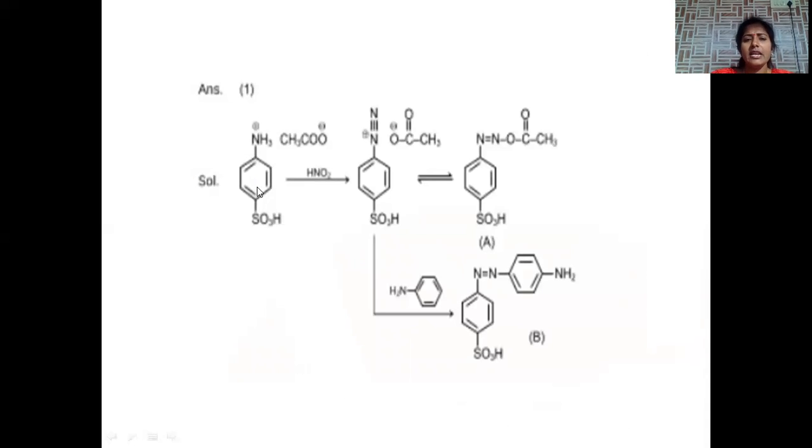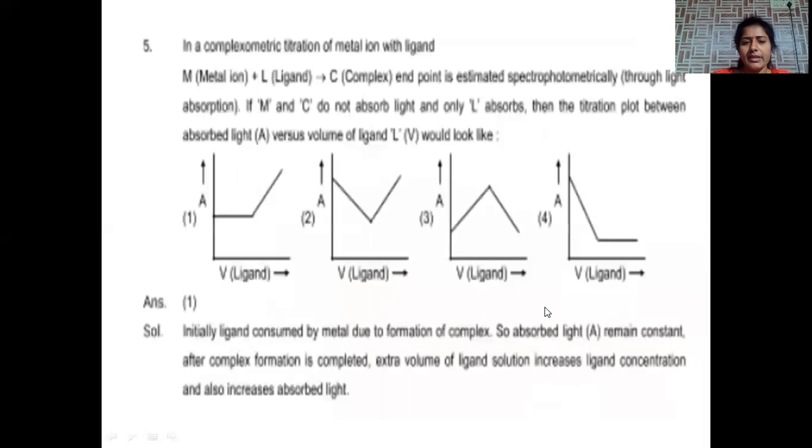The detailed mechanism is shown here: the diazonium acetate salt, when treated with aniline, C6H5NH2, gives the coupled product B.